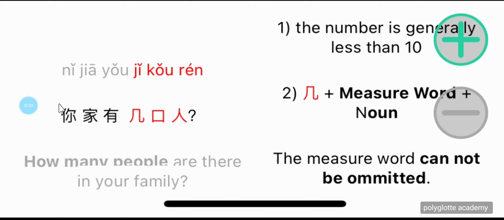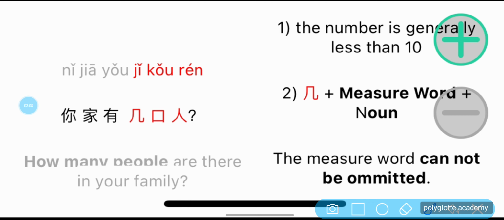Now, we have 你家有几口人？So, how many people are there in your family?